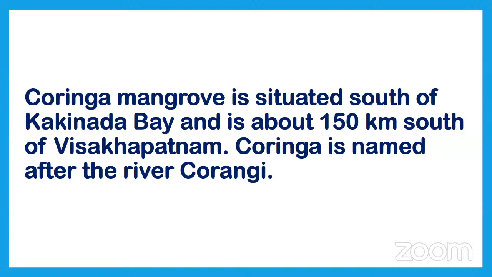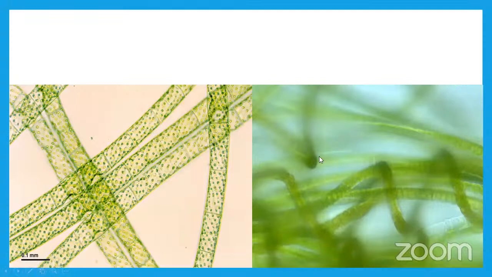There we can find various kinds of living and non-living things. We can see them in the later slides. These are the producers in the Coringa mangrove forest. Do you know the names of these algae, children?